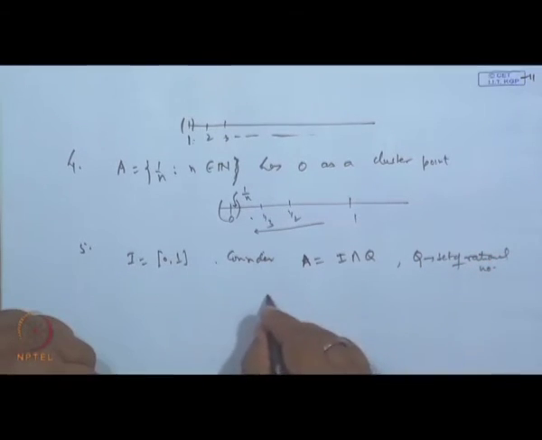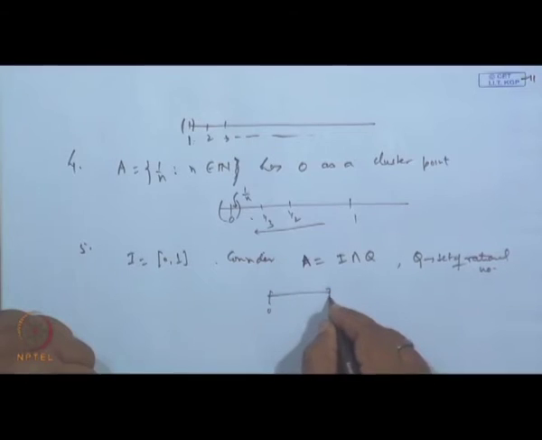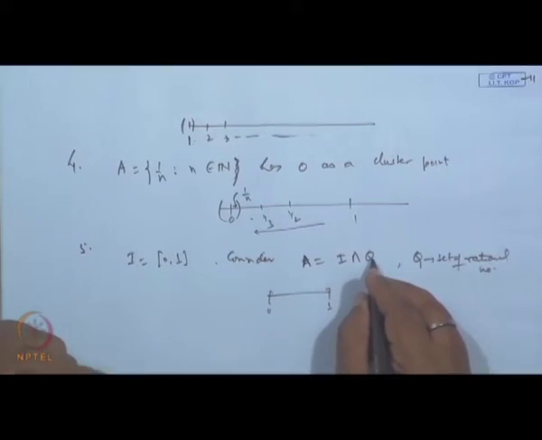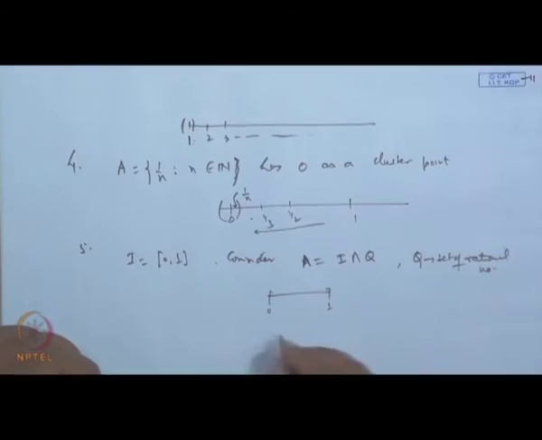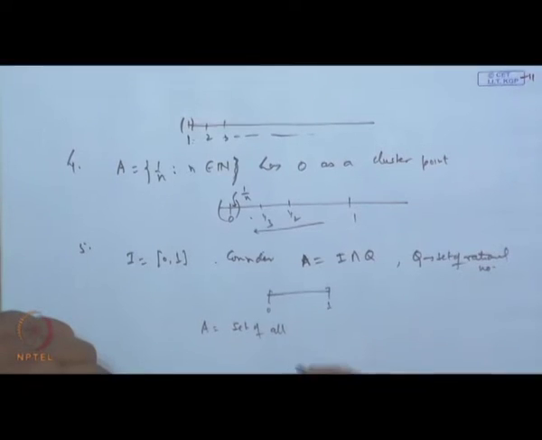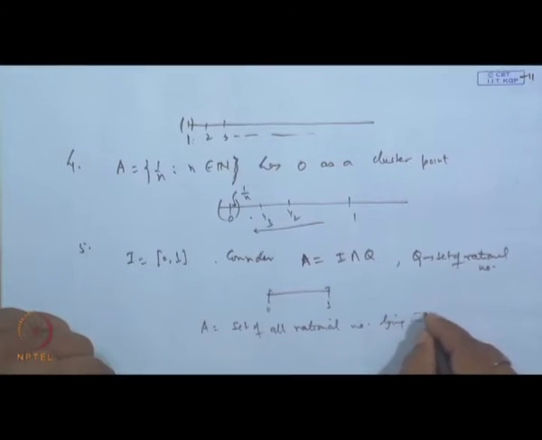It means the interval 0 1 is chosen, and then from there you are finding the intersection with Q. So, A is the set of all rational numbers lying in between 0 and 1, this closed set.